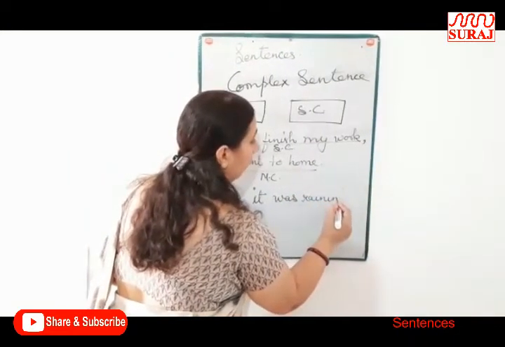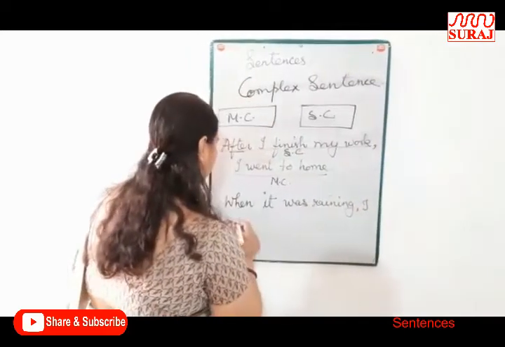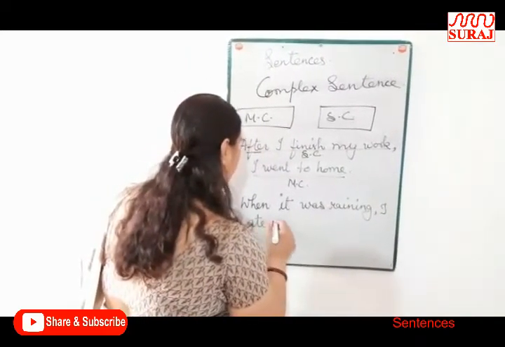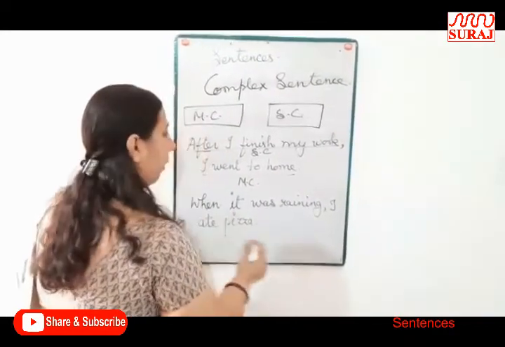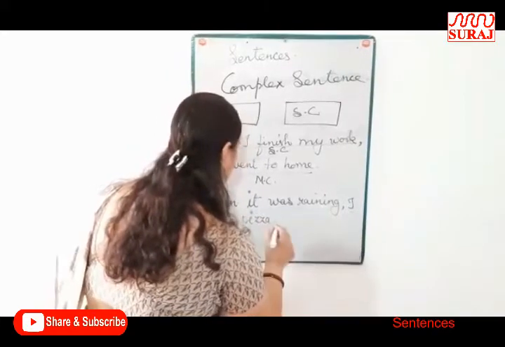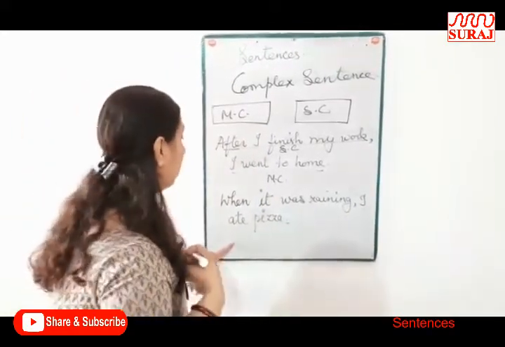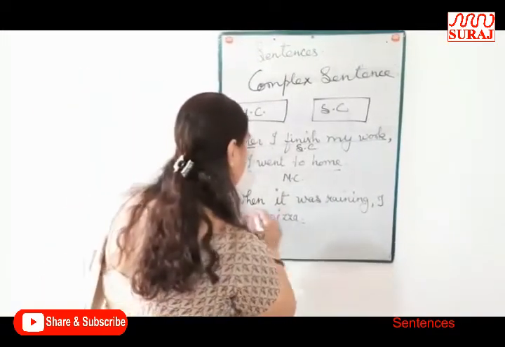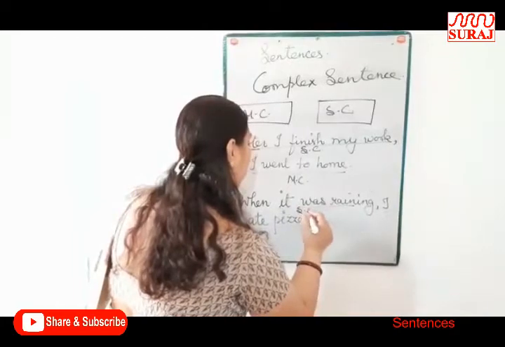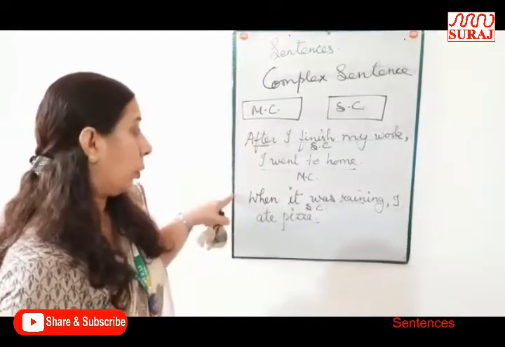When it was raining, I ate pizza. I ate pizza is the main clause. When it was raining is the subordinate clause.